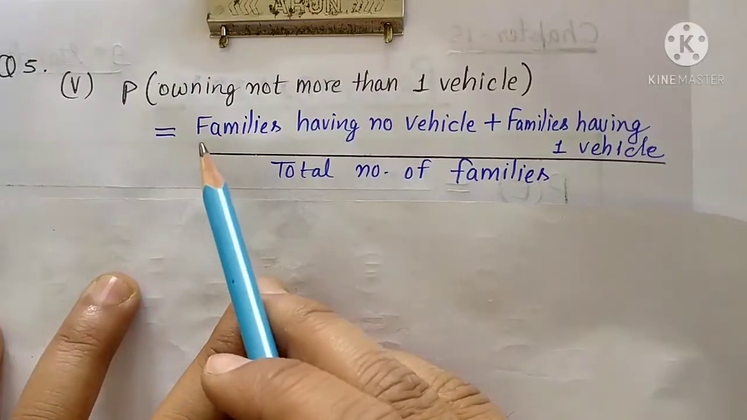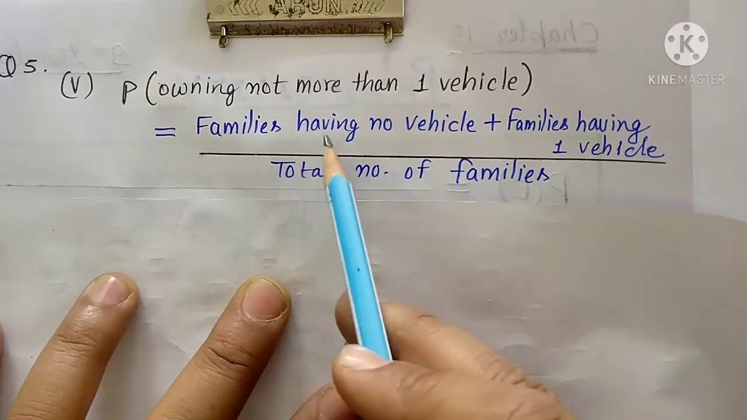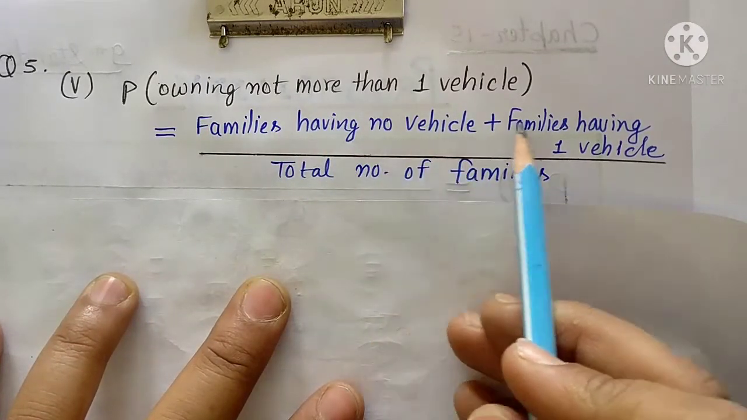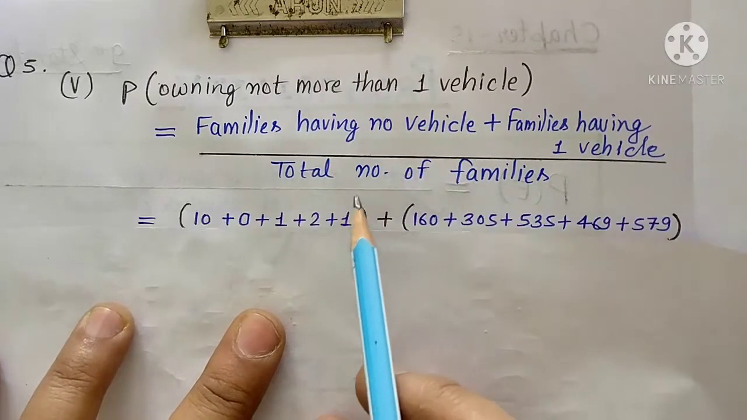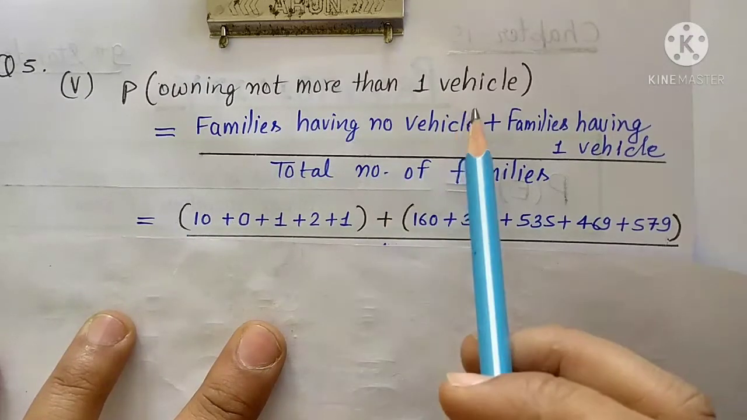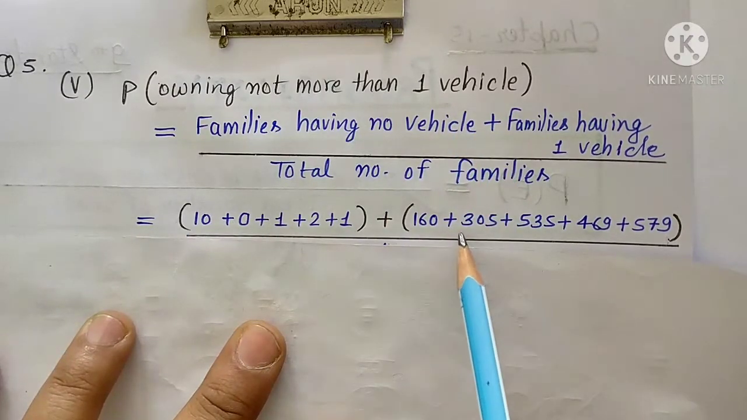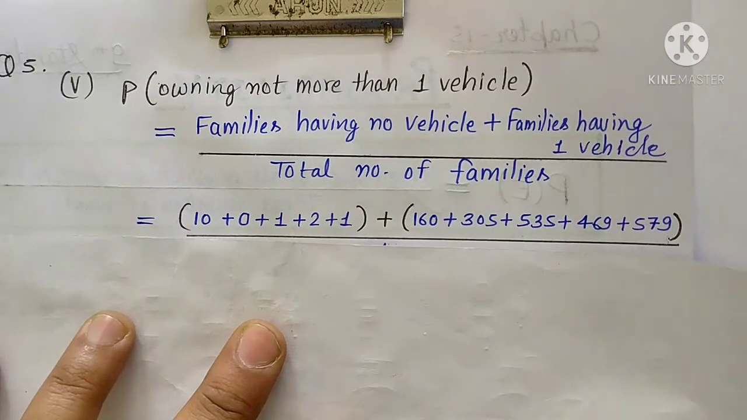So we are going to find the probability of families which are owning not more than 1 vehicle. So we will add families having no vehicles, it means 0 vehicles, plus families having 1 vehicle, divided by total number of families. So families having no vehicles, we can add all these values: 10 plus 0 plus 1 plus 2 plus 1. And the families having 1 vehicle: 160 plus 305 plus 535 plus 469 plus 579. From where do we get this one? From the book only. Just let me show you.